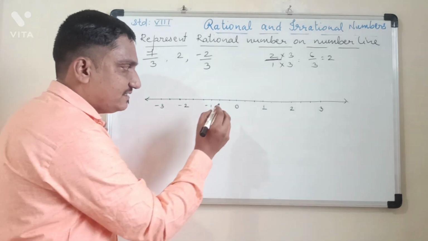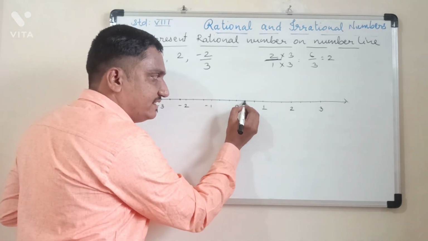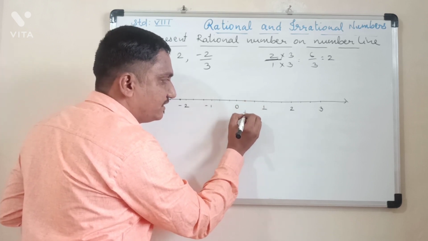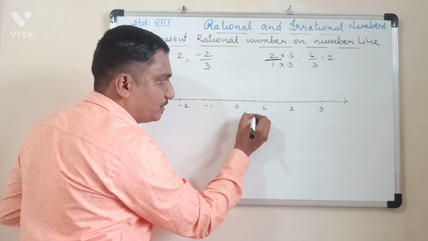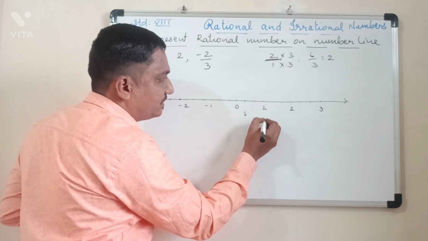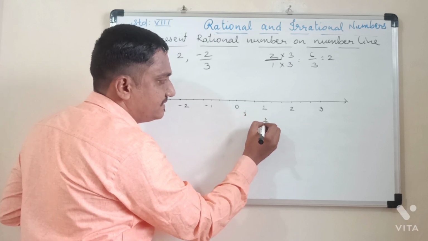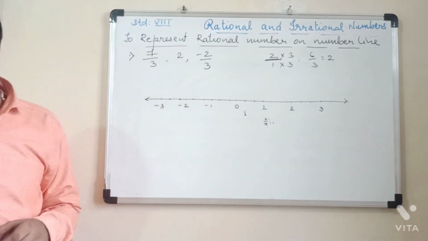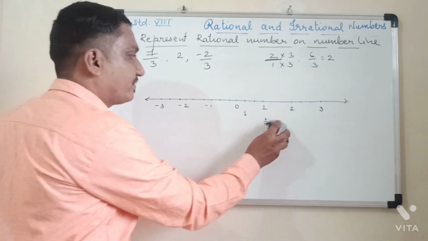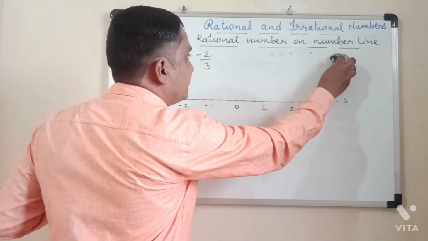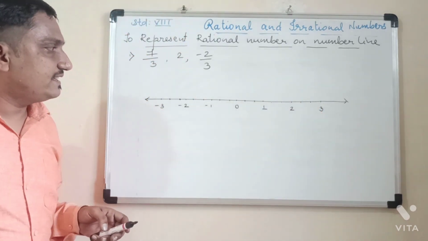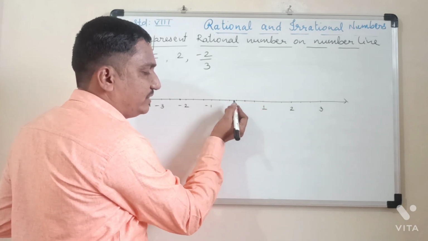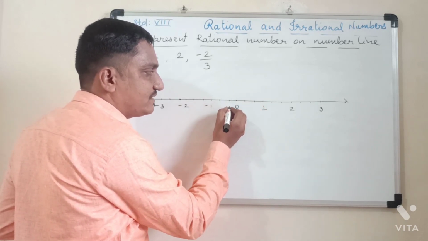Now the first part you can see here, to the right side of 0 is nothing but 1 upon 3. This is 2 upon 3. This is 3 upon 3. 3 upon 3 means 3 1s are 3, 3 1s are 3, that is 1. Okay. So this is what you have to keep in mind. So the first part which is there is nothing but 1 upon 3 to the right side of 0. And to the left side of 0, this first part is minus 1 upon 3.